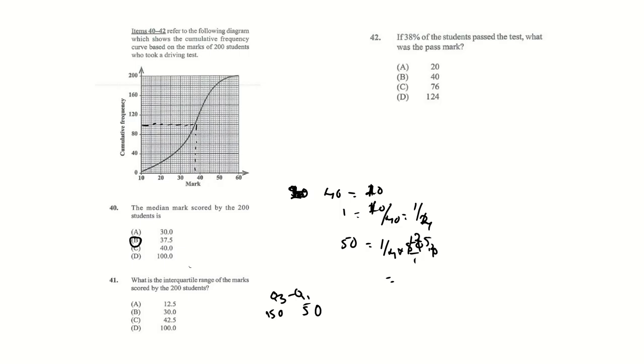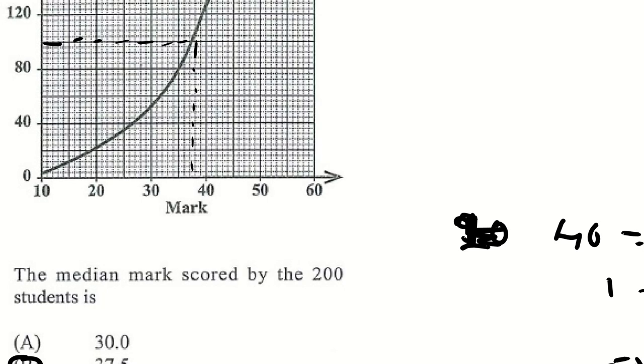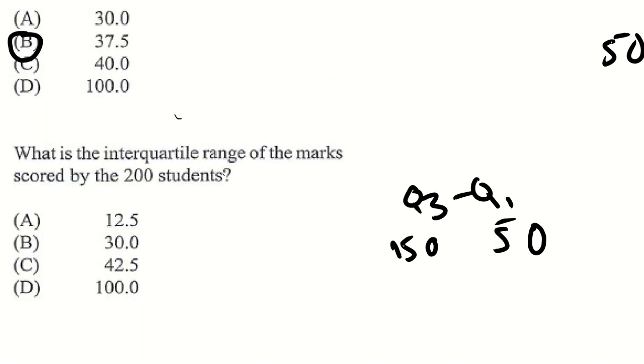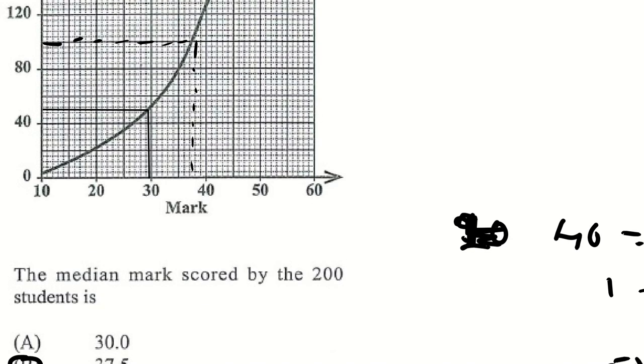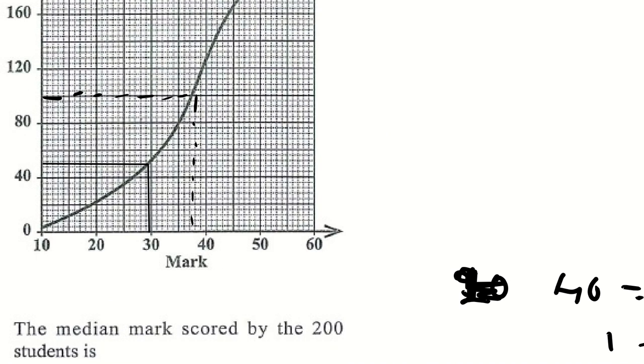So this is 12.5. Let's just zoom up so we can see it, because this one I don't want to just guess. 12.5 would be somewhere here, and you go down, which could be almost 30, okay? And then that is your first quartile. Sorry, now you want your third quartile or your upper quartile, which is 150.